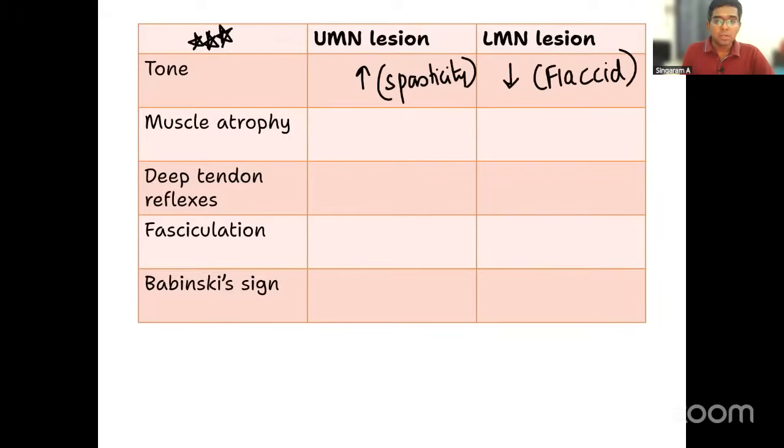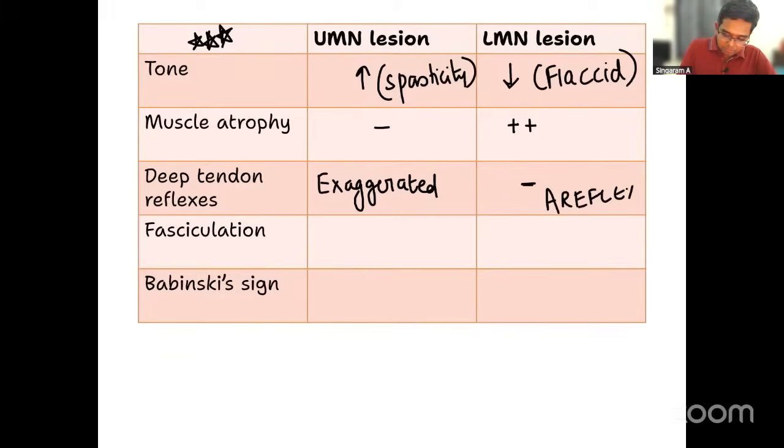Number two, muscle atrophy is always a feature of LMN lesion. It is not an initial feature of UMN lesion. Deep tendon reflexes are very brisk, or exaggerated, easily elicited in case of UMN lesion, whereas in LMN lesion they are absent. This is what you need to remember. That is called areflexia. Don't forget that, right? Then fasciculation, I'm talking about muscle fasciculation or sometimes fibrillation, is always a feature of LMN lesion. It is not a feature of UMN lesion.